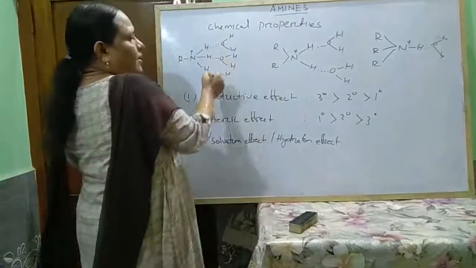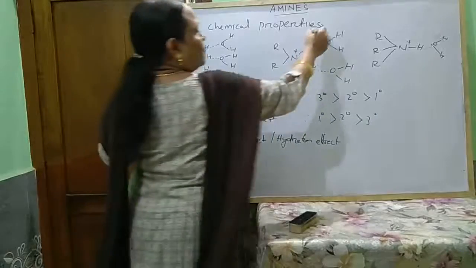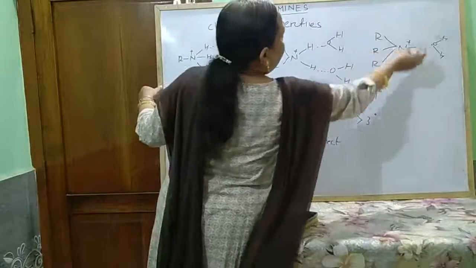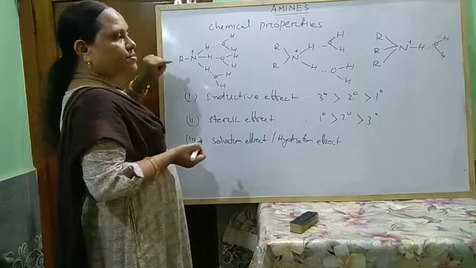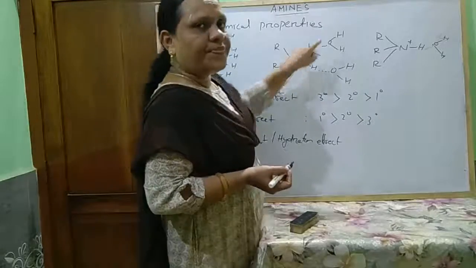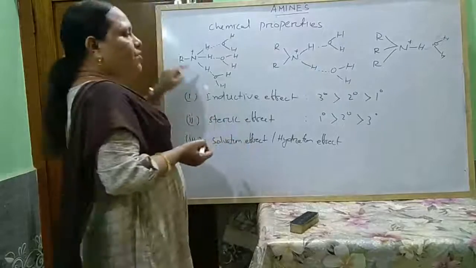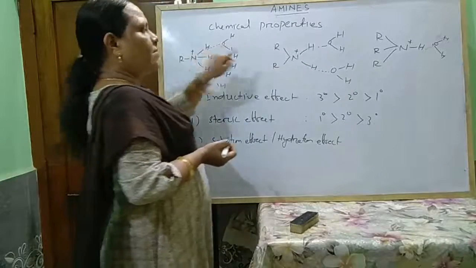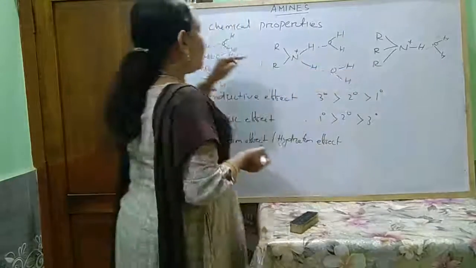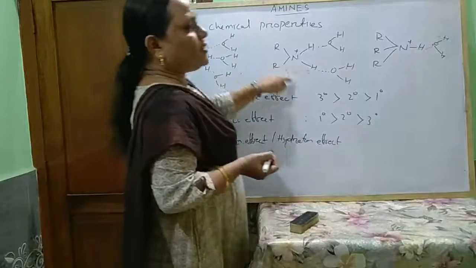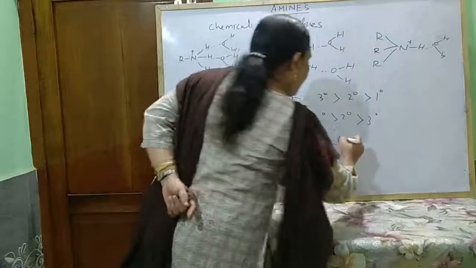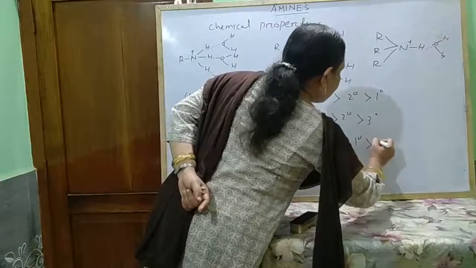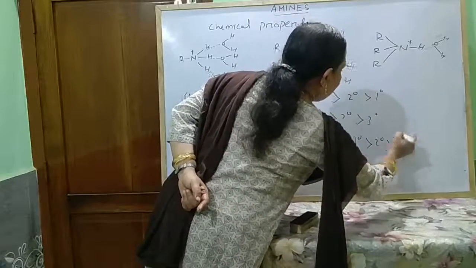So, there are 3 hydrogen bonds with 3 water molecules, 2 hydrogen bonds with 2 water molecules, and 1 hydrogen bond with 1. So the extent of hydrogen bonding in primary is more than secondary, than tertiary, and this ammonium ion is more stable than this, than this. So, this is more basic than this, than this. So, for solvation effect and hydration effect, the basic strength is primary, secondary, tertiary.